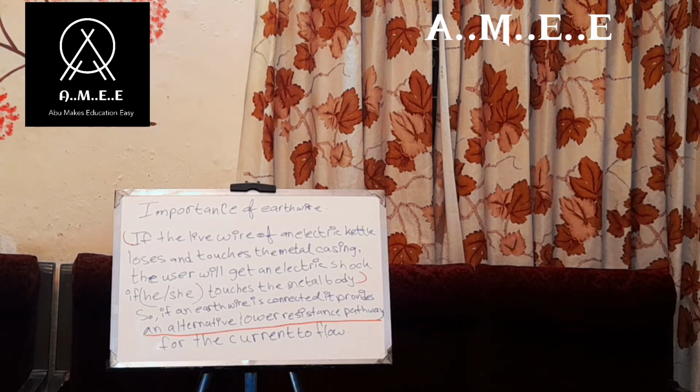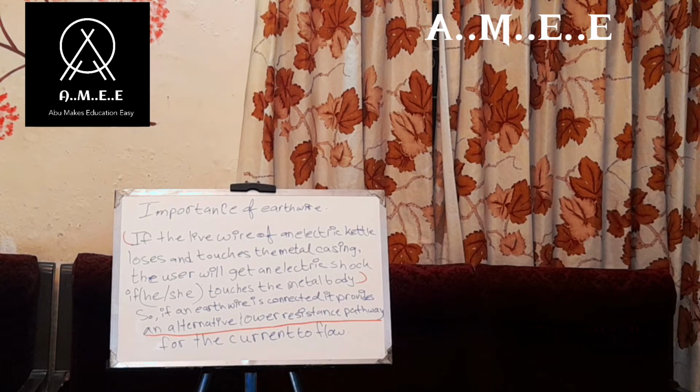So the whole thing is that if the livewire of an electric kettle loses and touches the metal casing, the user will get an electric shock if he or she touches the metal body, full stop. If the livewire of an electric kettle loses and touches the metal casing, the user will get an electric shock if he or she touches the metal body, full stop. So if an earthwire is connected, it provides an alternative low resistance pathway for the current to flow.